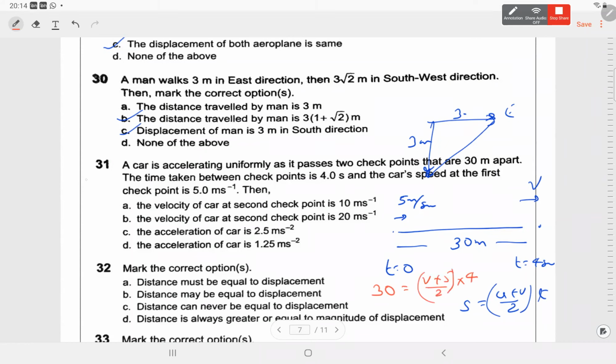31, A is correct. Velocity of car at the second checkpoint, yes. Acceleration of the car is also correct. A and D is also correct. Yes, (v minus u) by t.